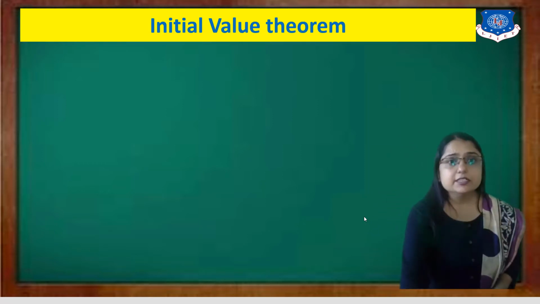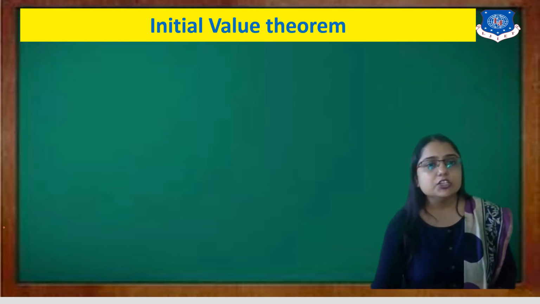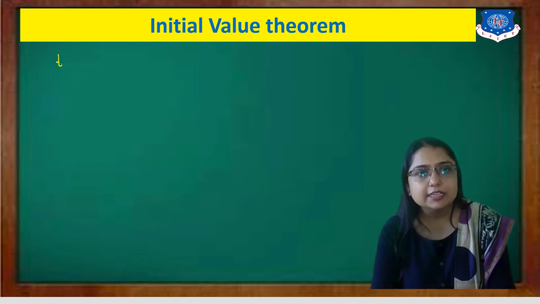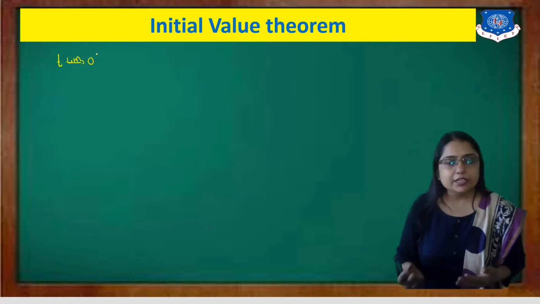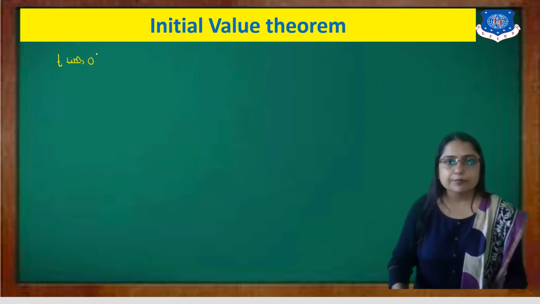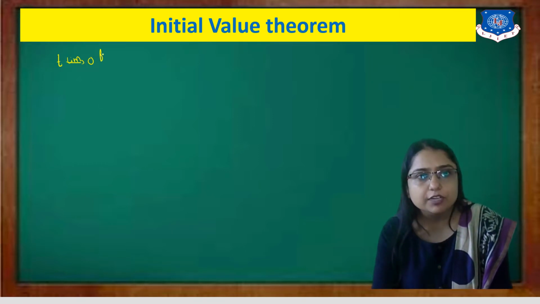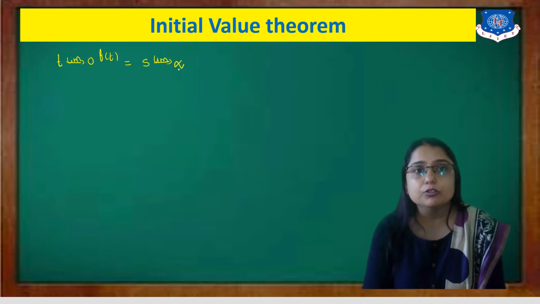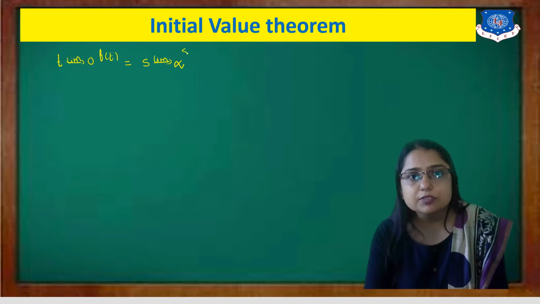As the name suggests, it is an initial value, so the value of t tends to 0, because initially the value of t is 0. If we consider the final value, then the value of t will become infinite. Then our function f of t equals, s tends to 0 if t is infinite, and s tends to infinite if t is 0, s into F of s.